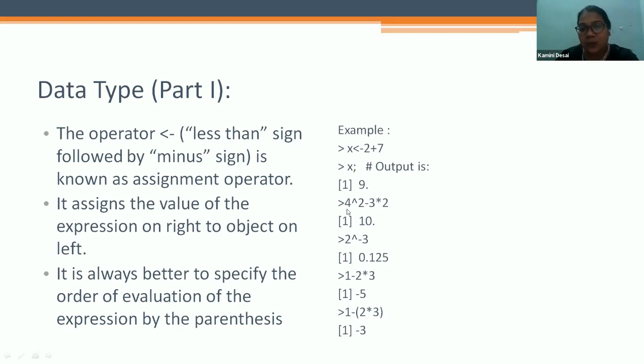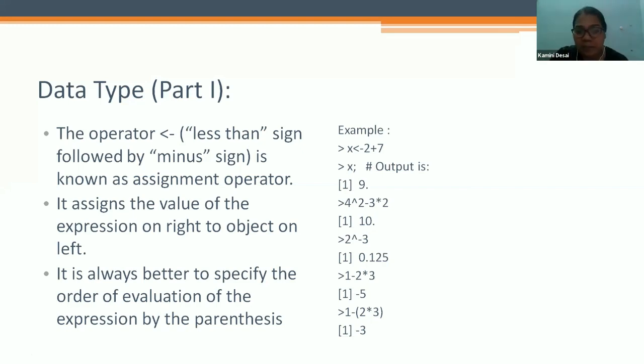So it is 9. If I want to do the operation 4 square minus 6, 4 square is 4, that exponent sign, minus 3 into 2. So this is 10. This is a simple operation. Anybody can do these operations, but you have to know the basic knowledge of how to do this in R. So 2 to the power minus 3 is 0.125. It is like that. If you are downloading the R software, please, right now you can download. So side by side you can do the operations. If there is any query, I can solve that query side by side.